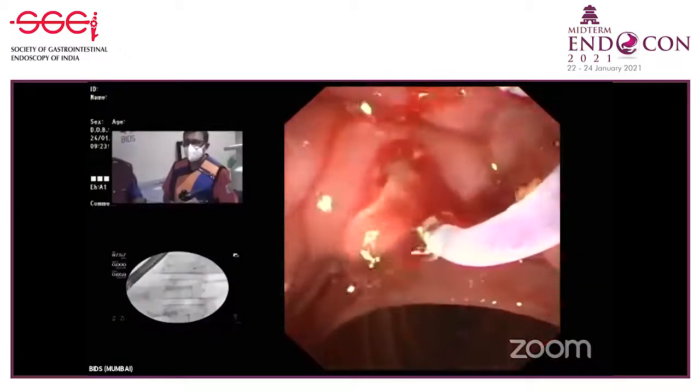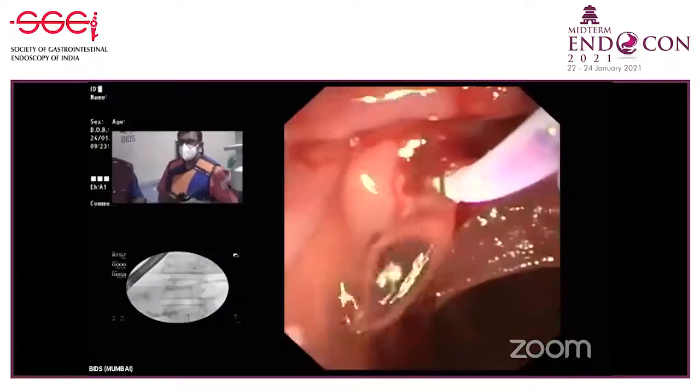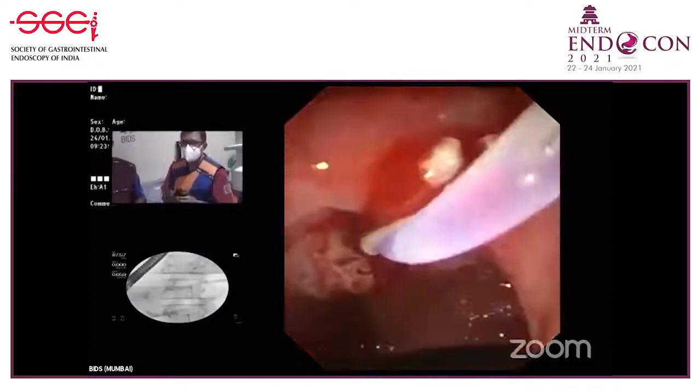Dr. Amit, do you prefer a 7 French or a 10 French stent, sir? Ideally, a 7 French stent. 10 French will not go here, and even if it goes, the patient may have a little pain. Can you see the stones which are flowing out after we are flushing the duct? Yes. This is the type of pulverization which we have to achieve.